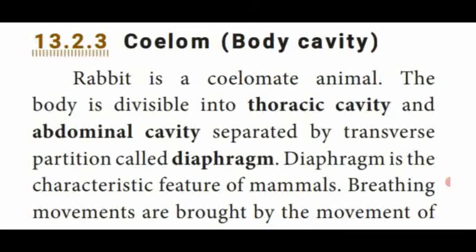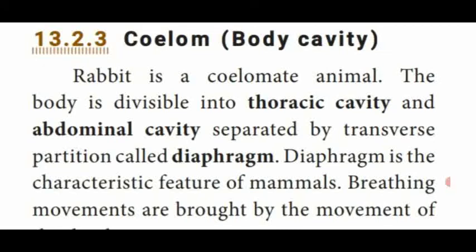In Tamil it is called உதரவிதானம், which is responsible for the respiratory process. So the body of the rabbit is divided into thoracic cavity and abdominal cavity, separated by a transverse partition, குறுக்குவாட்டில், named as diaphragm.